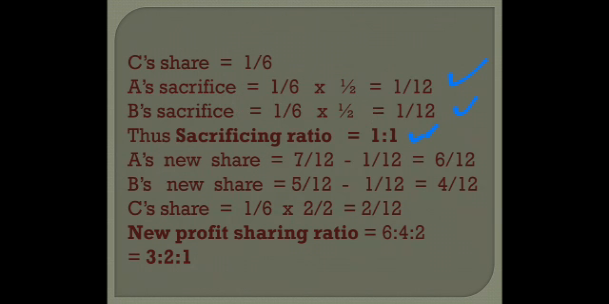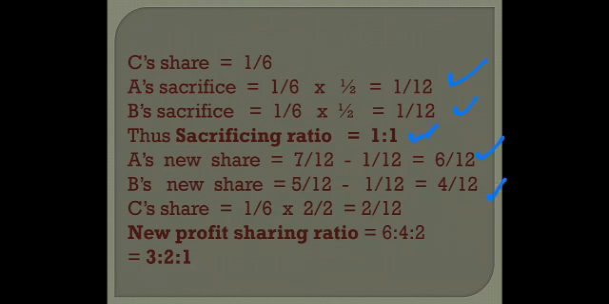Now we need to calculate the new shares of A and B. So what we have to do? We have to deduct their sacrifice from their old share. Right? So new share is equal to old share minus sacrifice. For A, the old share was 7/12 minus his sacrifice 1/12. So his new share comes out to be 6/12. For B, the old share was 5/12 minus his sacrifice 1/12. So the new share is 4/12.